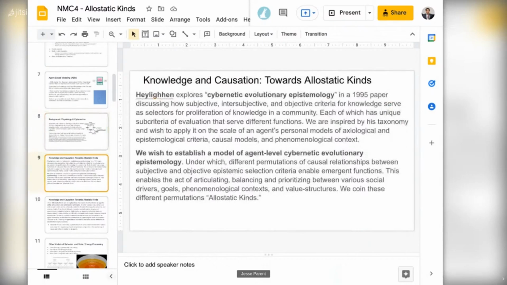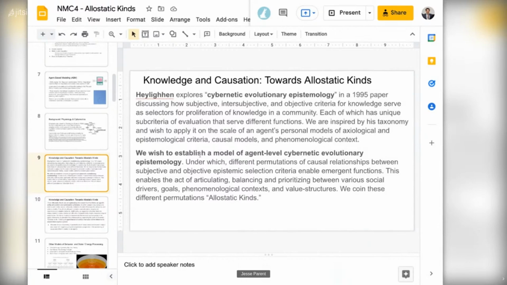Regarding allostatic kinds broadly, Heylighen explored these cybernetic evolutionary epistemologies in a 1995 paper, and they have unique criteria of evaluation that serve different functions. We were inspired by his taxonomy, to apply it on the scale of an agent's personal models of axiological and epistemological criteria, and causal and phenomenological context.